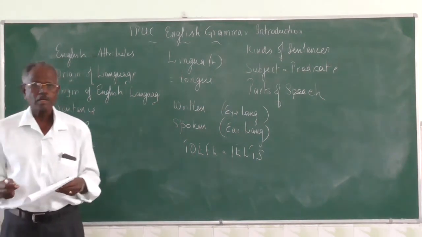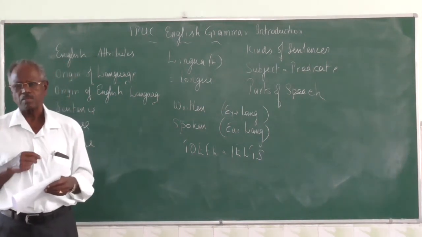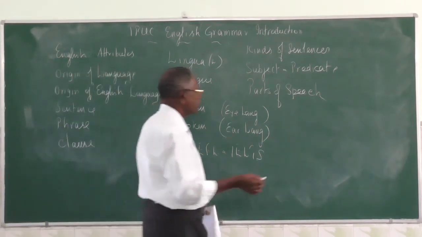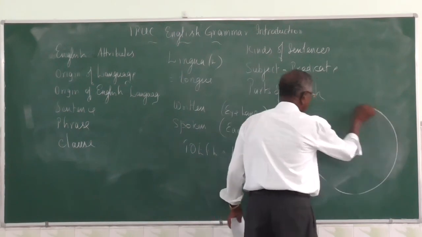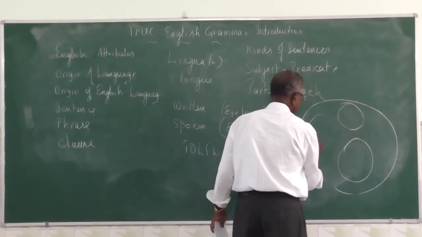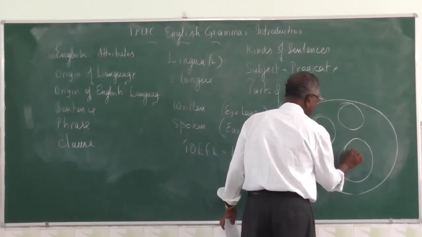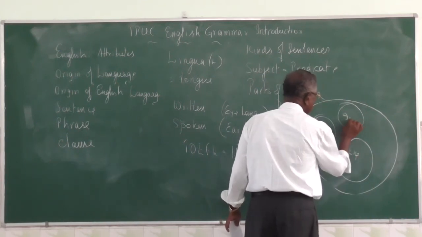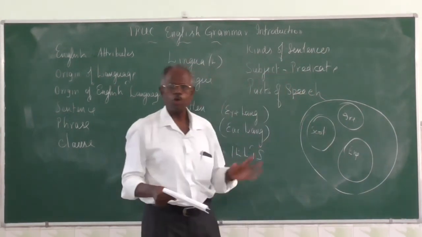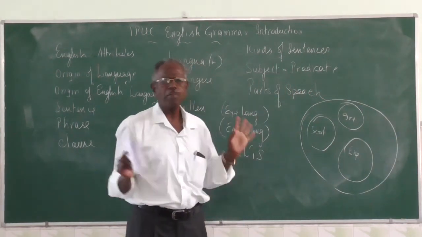Then, the origin of the English language. See, English is the language of the Angles. There was a community called the Angles. I'll tell you a small background of that. If you say UK, this is England, this is Ireland, this is Scotland. Before the 5th century, nobody was there. It was empty.